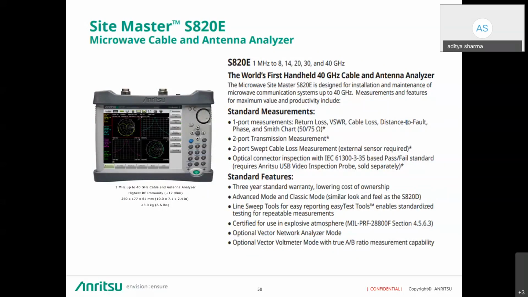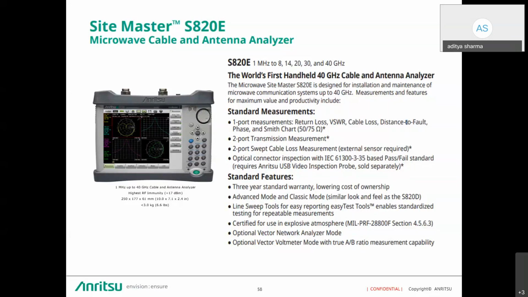It's a full two-port VNA, which also has a cable antenna analyzer itself. Now, if I talk about the basics, it can do one-port measurements like return loss, VSWR, cable loss, distance to fault, phase, Smith chart. Then, like I said, it's a two-port, so it can do the transmission measurement as well. If I talk about two-port, sweep cable loss measurements are also there.